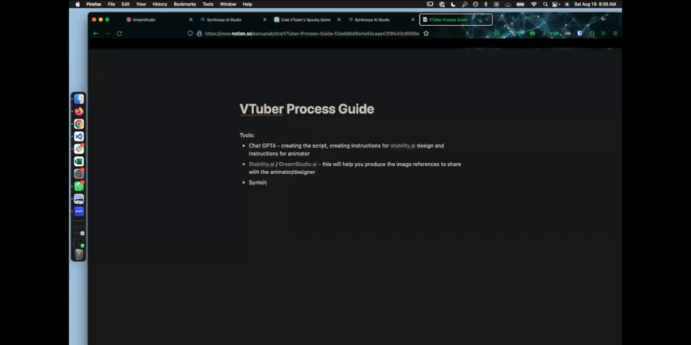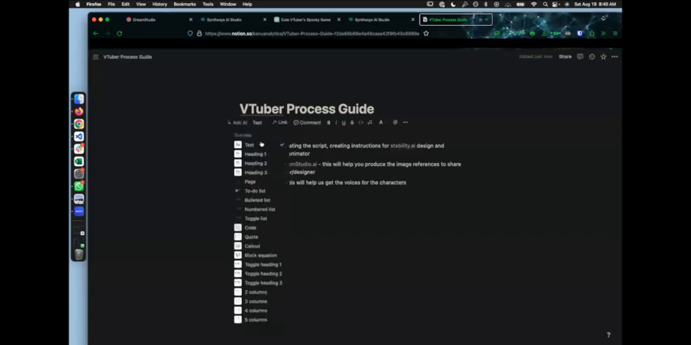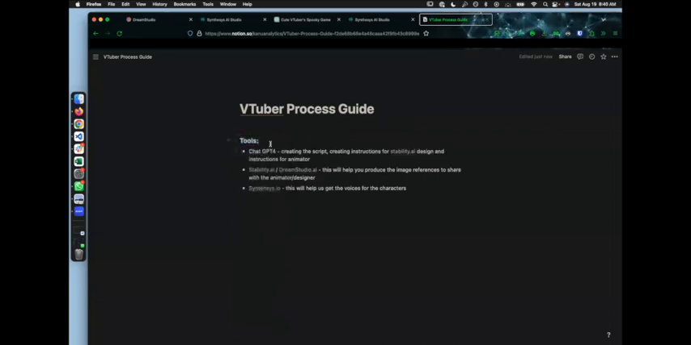All right, and then there's another piece here. It's called synthesis.io, and this will help us get the voices for the character. So there's these three tools that we'll need to get this done.